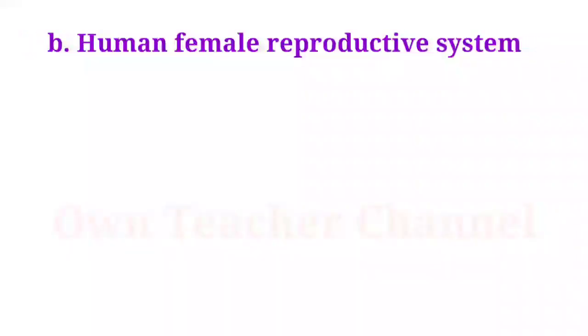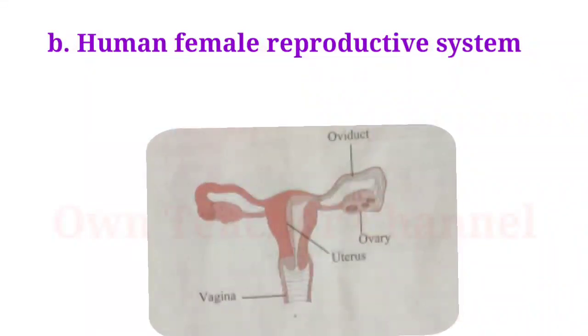Human female reproductive system. All organs of the female reproductive system are in the abdominal cavity. It includes a pair of ovaries, a pair of oviducts, a single uterus and a vagina. Beside these, a pair of bulbo-urethral glands is also present.